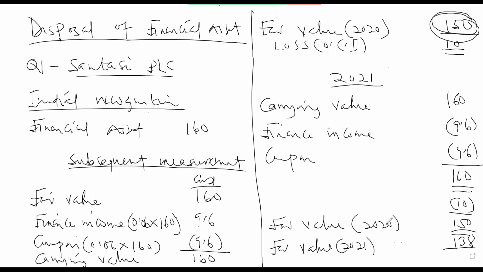So what will be the loss? 12 million. So we have an additional loss of 12 million, which will go to other comprehensive income. Then the value should have been the value before the sale. The fair value is 138.